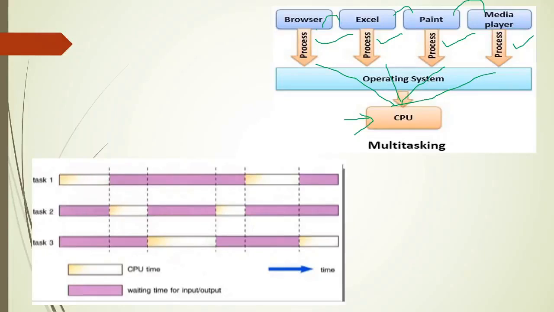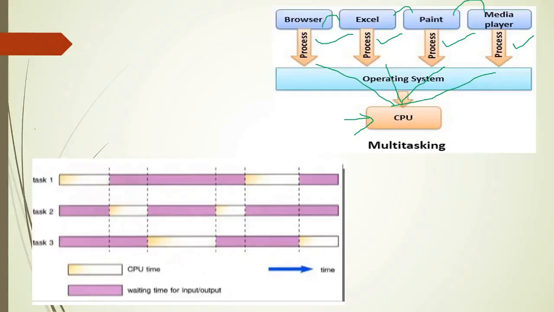It can execute either the browser or Excel or Paint, but the user will feel that multiple tasks are executing at a time. The user will not come to know that only one process is executed at a time, because the switching between the processes is very fast. He will feel that all processes are executing simultaneously. So a single CPU will execute many tasks here, and it will allow the user to work on browser, Excel, Paint, and so on.